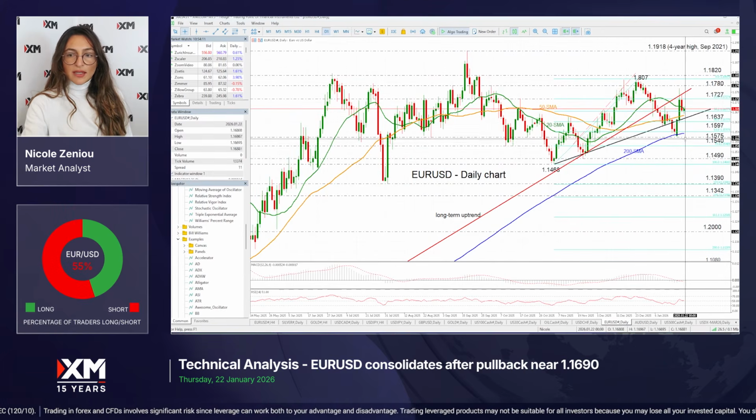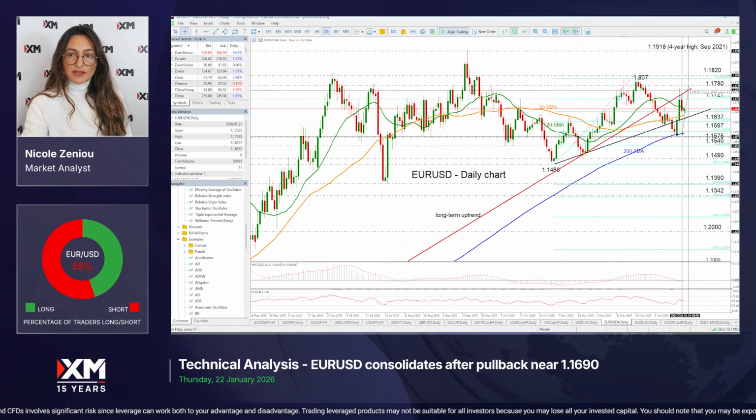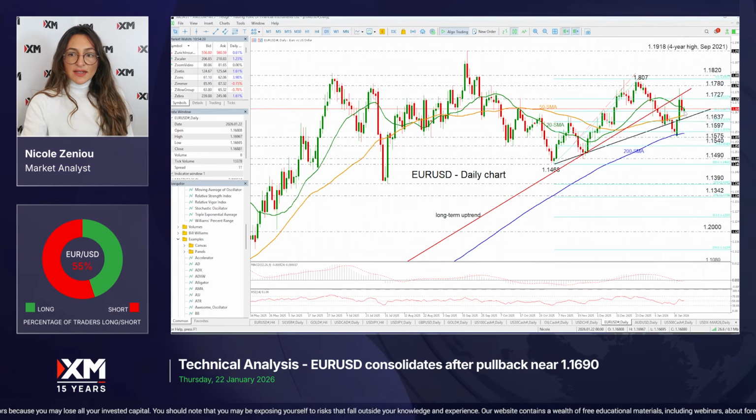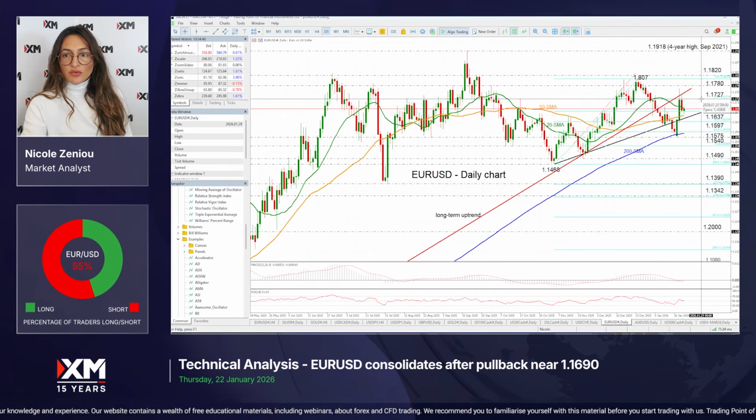long-term uptrend line. The pair had posted an impressive two-day rally at the start of the week, touching a level last seen on 30th of December near the 1.1780 level. However, it is currently consolidating near the 20-day SMA near the 1.1684 level. So should it break above the 20-day SMA, then it could retest the 1.1727 level, which is the 23.6 Fibonacci extension level of the up leg from